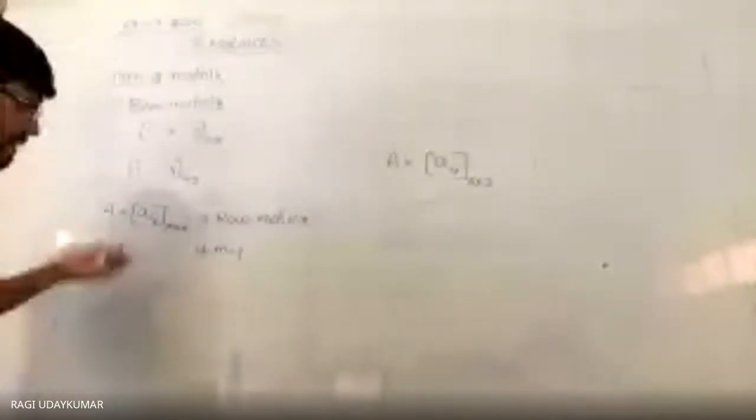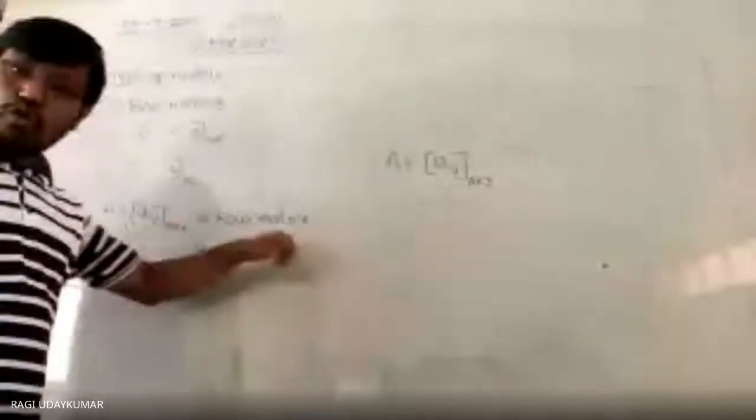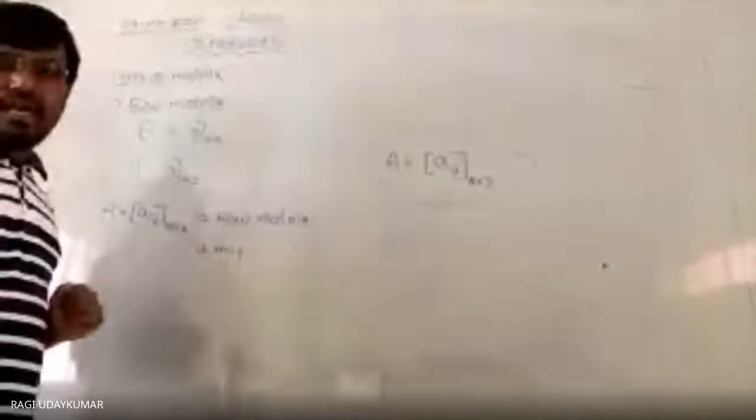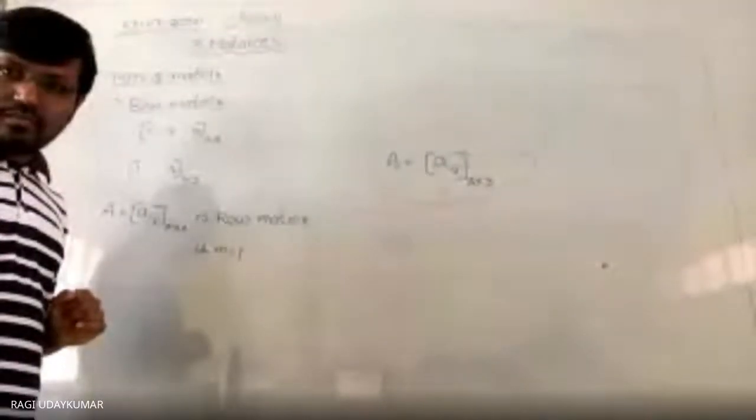This way of representation also you need to know for every matrix representation. Not simply identification, mathematically you need to be ready to say that matrix. Suppose A is equal to Aij, M cross N is called a row matrix if the condition is M, that is the number of rows, the number of rows should be one, that is the condition. Is it understood?